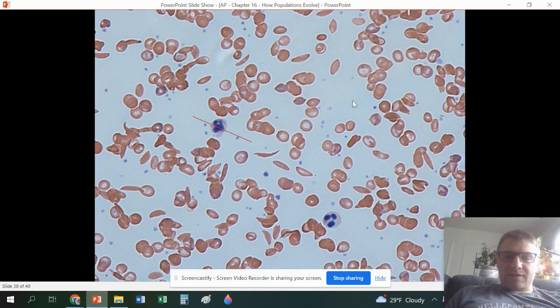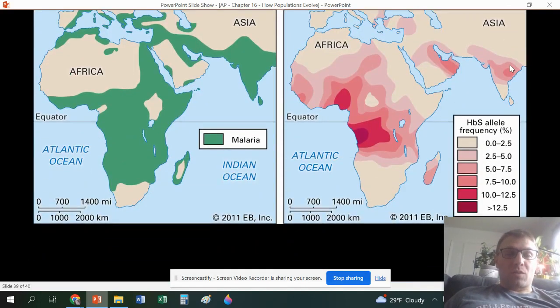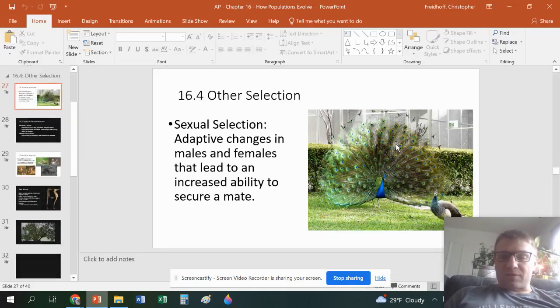You can see the sickle cells here, what they look like. And again, when a person has sickle cell trait, they have half the cells that are sickle and half the cells that are normal cells. So they're heterozygous for it, not homozygous for it. You can see where malaria is, and you can see where the sickle cell trait is most prevalent. All right, this is going to end chapter 16 for us.